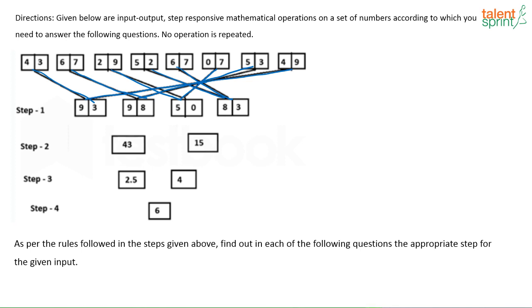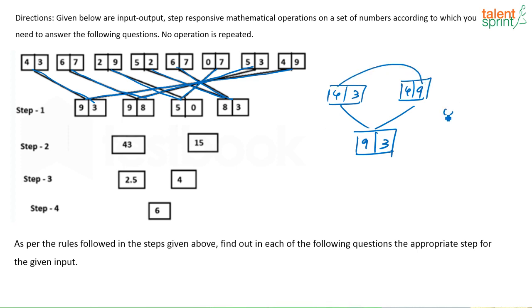So see, I'll just take these boxes alone. I have 4, 3 and 4, 9, and from these two boxes the resultant that I am getting is 9, 3. So what have they done to get the result? See, what is 4 into 9? 4 into 9 is 36. What is 3 plus 6? That is 9. What is 3 into 4? That is equal to 12. What is 1 plus 2? 3. That's the first step.